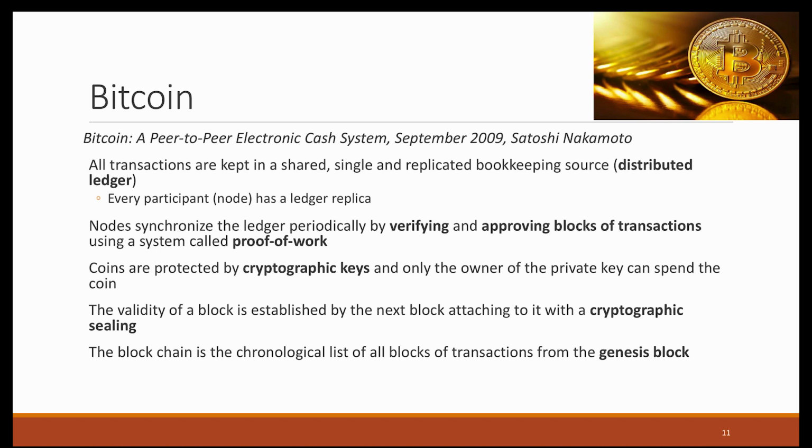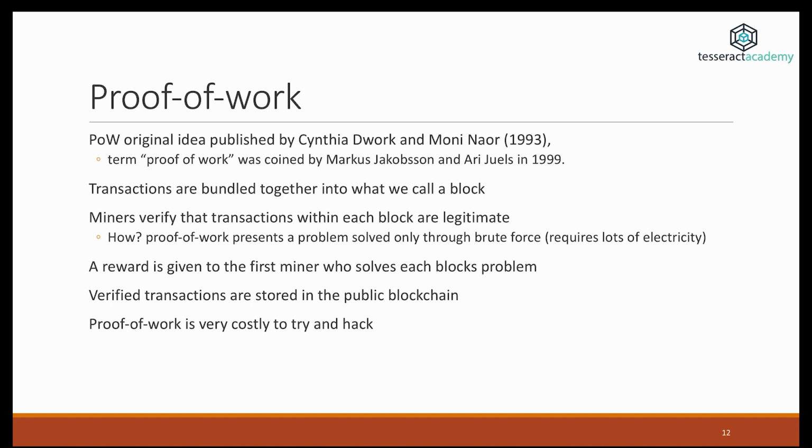And the nodes synchronize periodically by approving blocks of transactions, and they do this through a mechanism called proof of work that ensures that there is consensus in between them. All the information in the ledgers is encrypted, so it's not easy for someone to see who spent what. However, it is easy to verify that the ledger is indeed correct. The proof of work idea was published in 93 and then it was advanced even further in 99. So it's not a new idea. However, Bitcoin was the first project where they used it in this way.